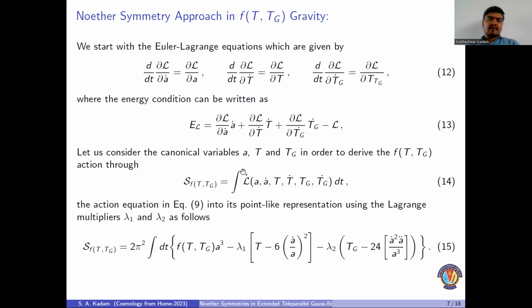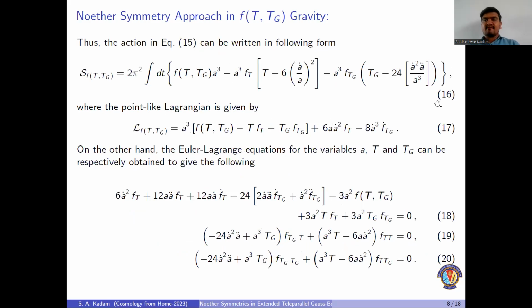Here, the Lagrangian with canonical variables a, T, and Tg can be written as described in equation number 14. This Lagrangian can be represented in terms of the Lagrange multipliers lambda 1 and lambda 2, as described in equation number 15. On differentiating equation 15 with respect to T and Tg, one can obtain the values for lambda 1 and lambda 2. By putting these values back, we obtain the expression described in equation number 16. By solving this expression using integration by parts, we obtain the point-like Lagrangian, described in equation number 17.